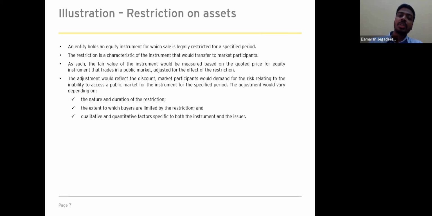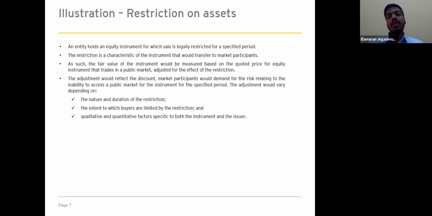As I mentioned earlier, restrictions can be of two types. It can be an entity-specific restriction, or it can be a market-specific restriction. So in this example, it's clear it's an asset-specific restriction. Therefore, when measuring the fair value, the market participant would have considered the restrictions in pricing. So we need to make an adjustment in order to derive the fair value.